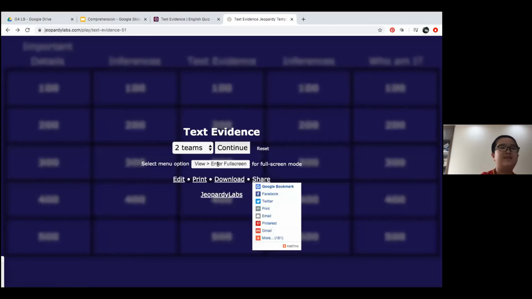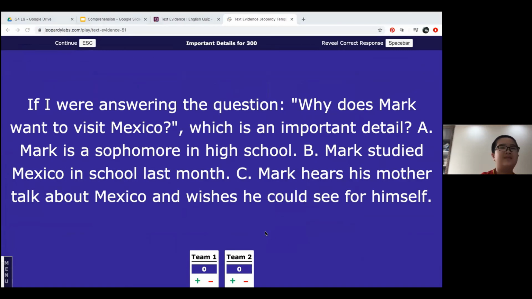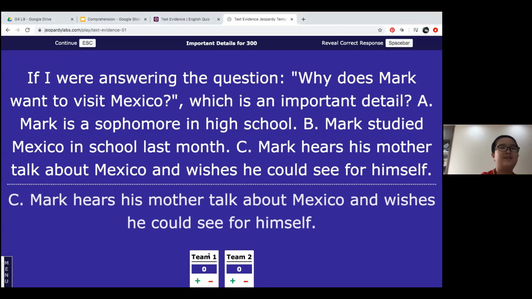The details. Details? Okay. If I were answering the question, why does Mark want to visit Mexico? Which is an important detail? A, Mark is a sophomore in high school. B, Mark studied Mexico in school last month. Or C, Mark hears his mother talk about Mexico and wishes he could see for himself. So which detail supports the fact that Mark wants to go visit Mexico? C. Mark hears his mom talk about Mexico and wishes he could see for himself. Okay, let's see. Good job. All right, you're team 1 and you have 300 points.